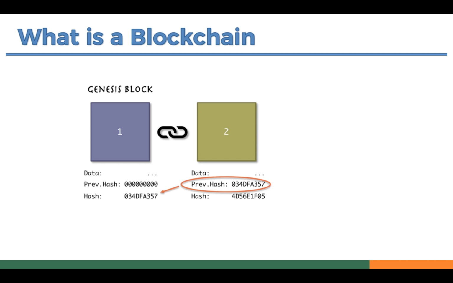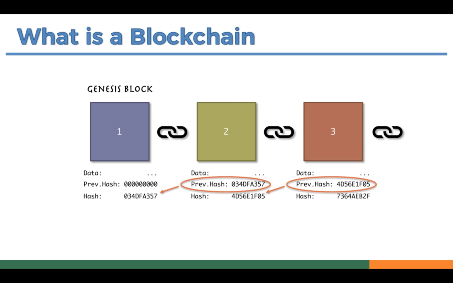And when another new block is added to the blockchain, you can see that the previous hash refers to the block number 1 hash, and when another block is added, the previous hash is linked to block number 2. In this way, all the blocks are linked cryptographically in a blockchain.